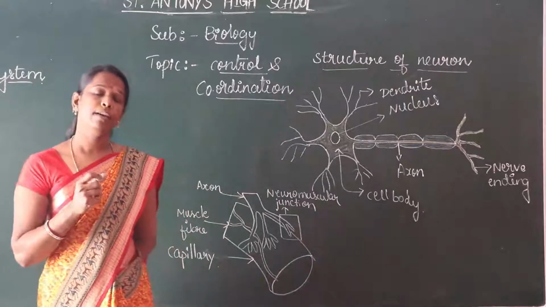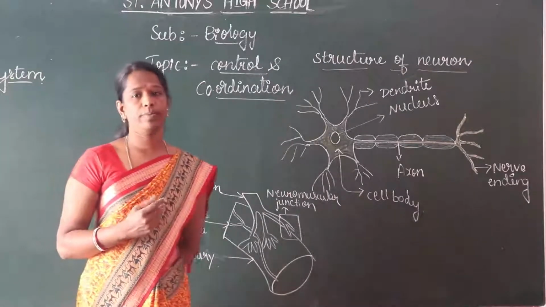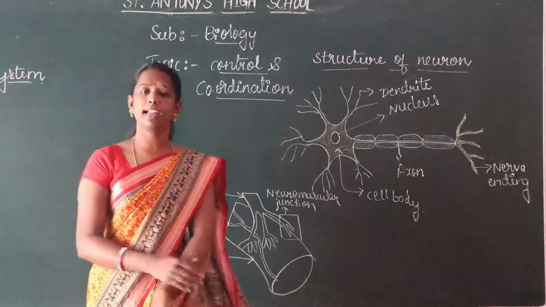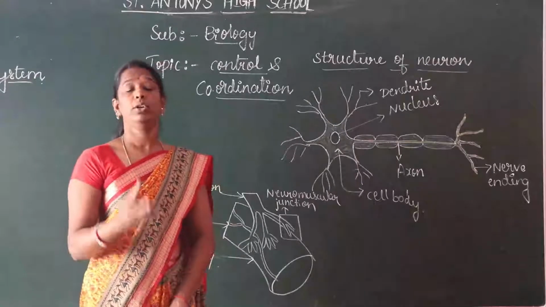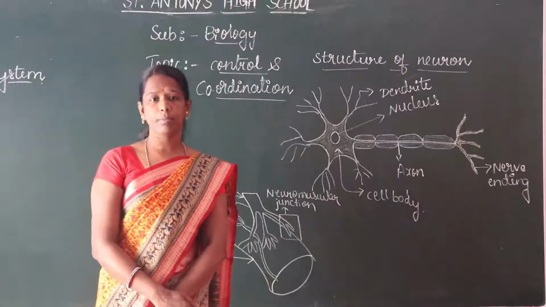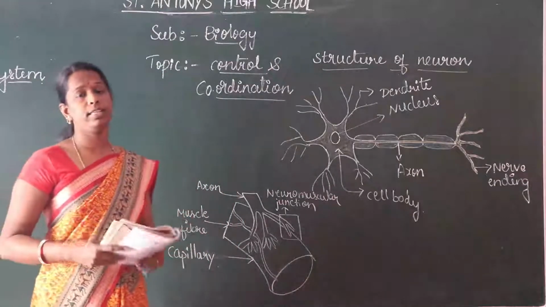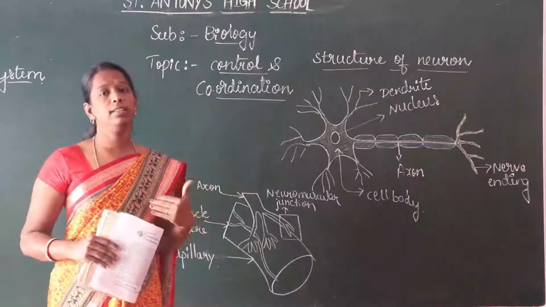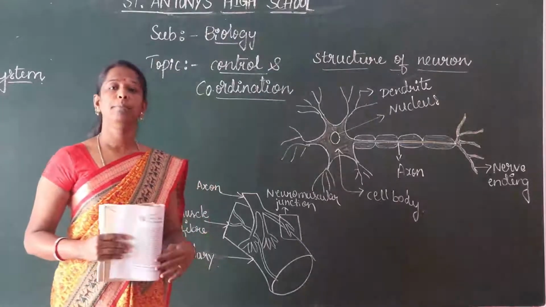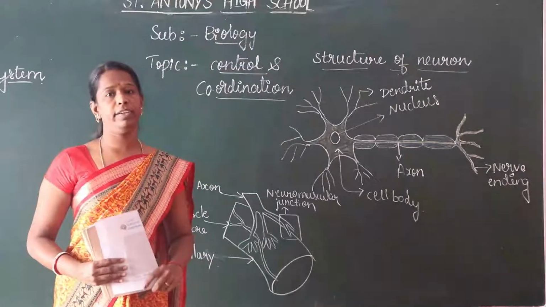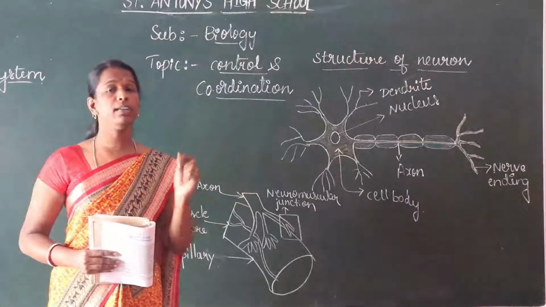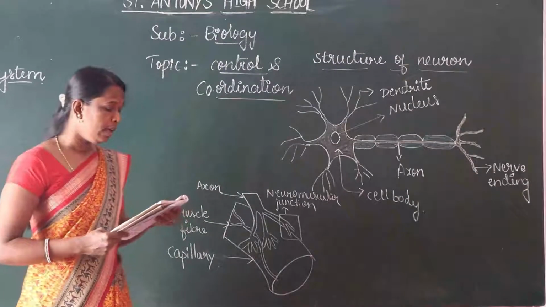For another example, take the sunflower. You know the sunflower. It turns towards the sunlight, which means it responds to the sunlight. So these are some of the examples. In our daily life we also see the touching plant. Another name of the touching plant is mimosa plant. You learned this in previous classes.